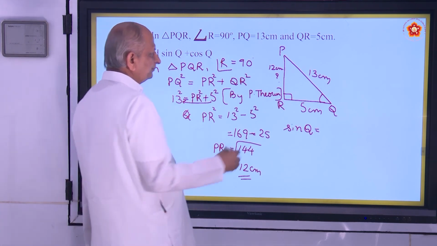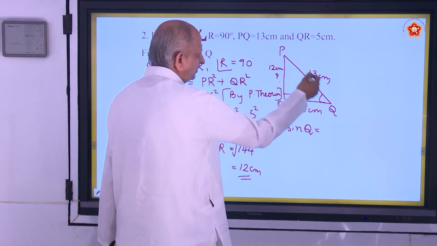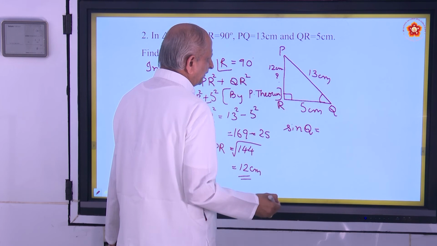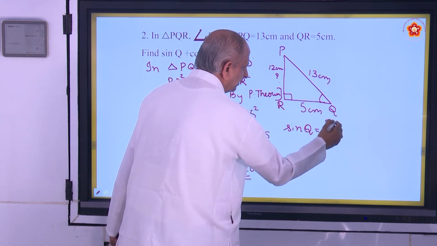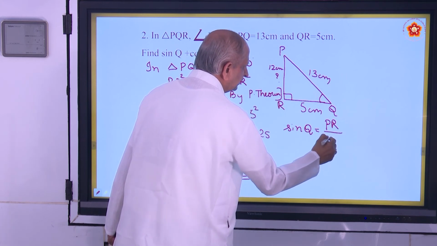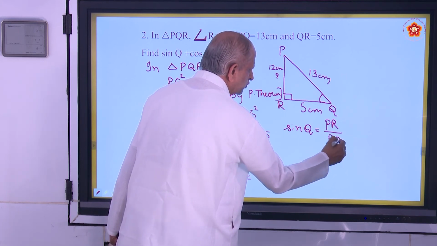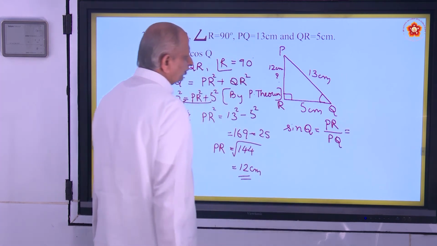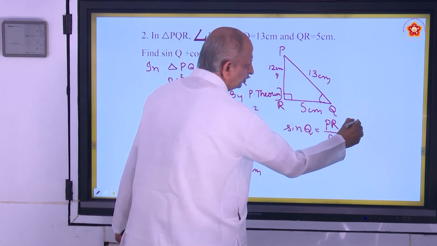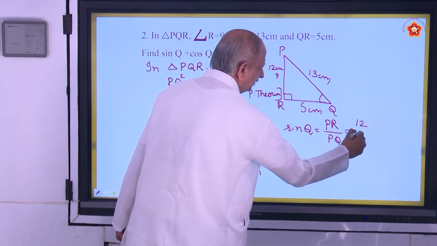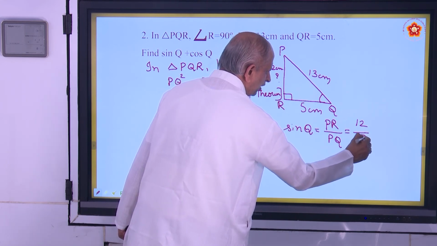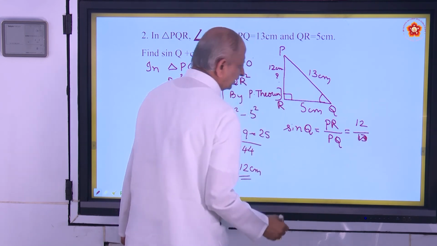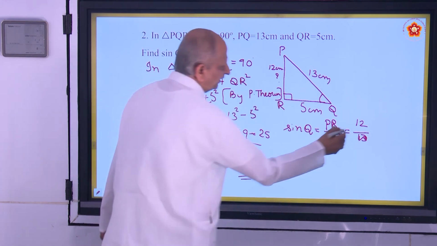Sin Q is opposite side by hypotenuse. So that is PR by PQ. What is PR? Just now you found out it is 12. PQ is 13. So this ratio of sin Q becomes 12 by 13.